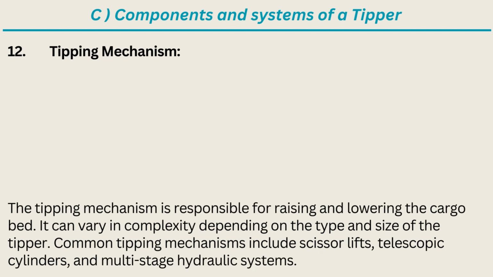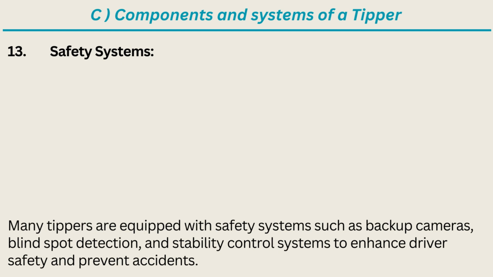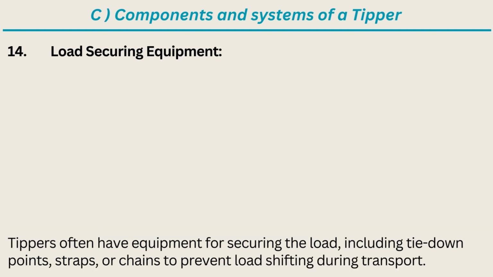12. Tipping mechanism. The tipping mechanism is responsible for raising and lowering the cargo bed. It can vary in complexity depending on the type and size of the tipper. Common tipping mechanisms include scissor lifts, telescopic cylinders, and multi-stage hydraulic systems. 13. Safety systems. Many tippers are equipped with safety systems such as backup cameras, blind spot detection, and stability control systems to enhance driver safety and prevent accidents.